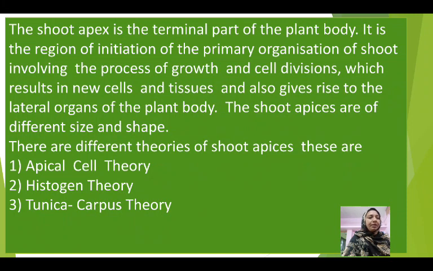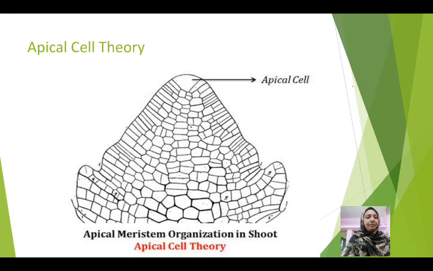There are different types of theories put forth to explain the organization of shoot apex. Of that, we will study apical cell theory, histogen theory, and tunica corpus theory. Apical cell theory: in this figure, you can see that there is a single apical cell which is having meristematic property, and because of the activity of this cell, the whole plant body is produced.